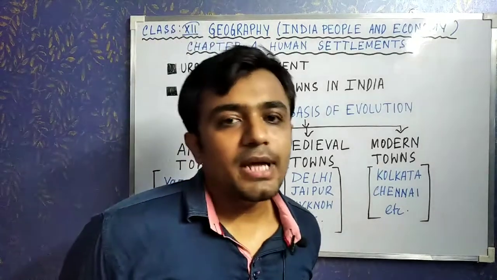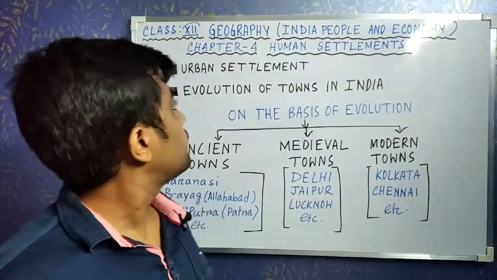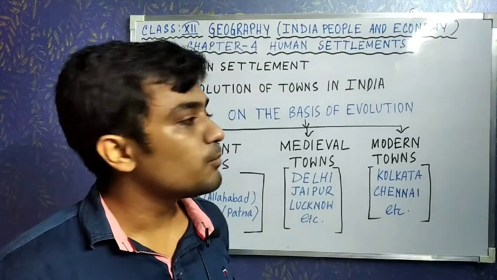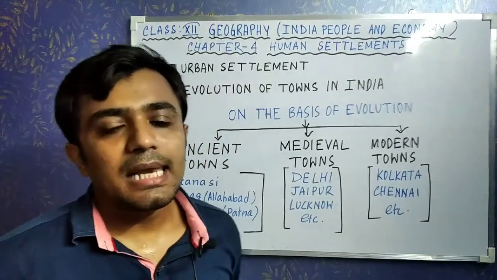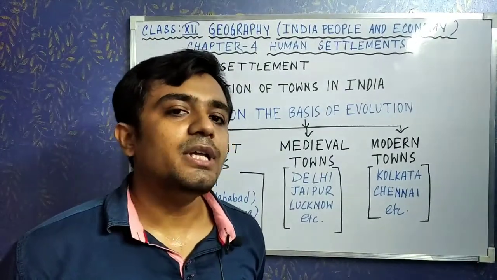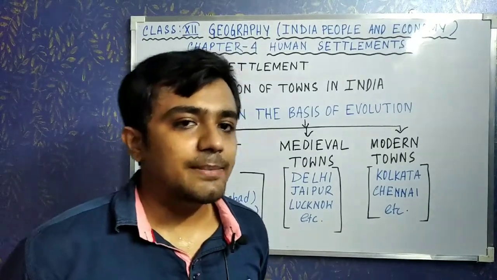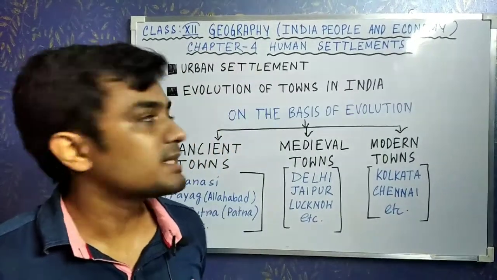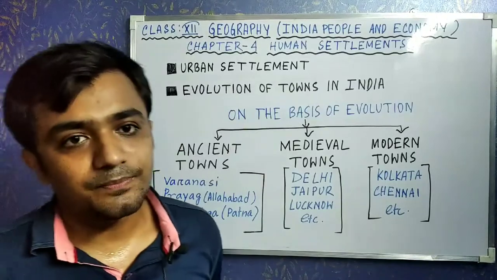Class 12, today I am going to teach you chapter 4, Human Settlements, from the book India: People and Economy. Last day I taught you till rural settlements and types of rural settlements. Today we will discuss in brief urban settlements.